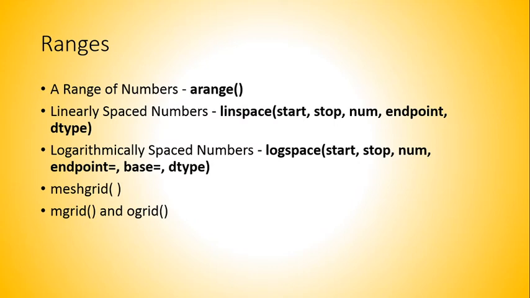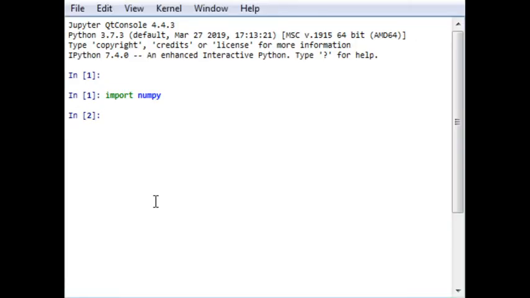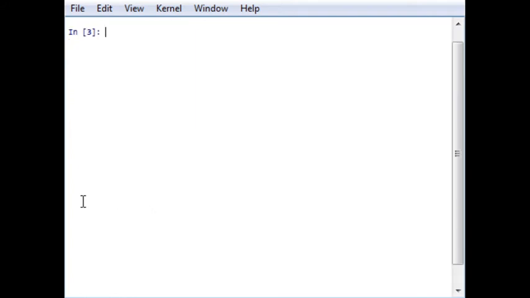So let us check each example related to these functions and clear our concept. First of all, let me clear the screen. Our first example is to understand how a range of numbers is allotted.